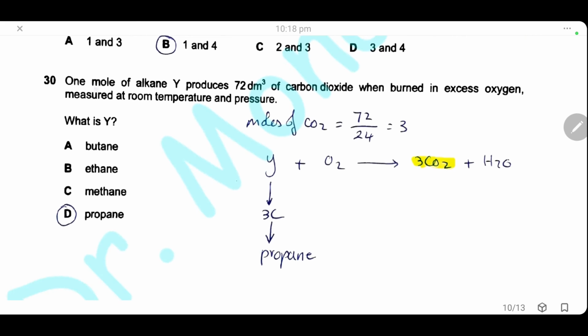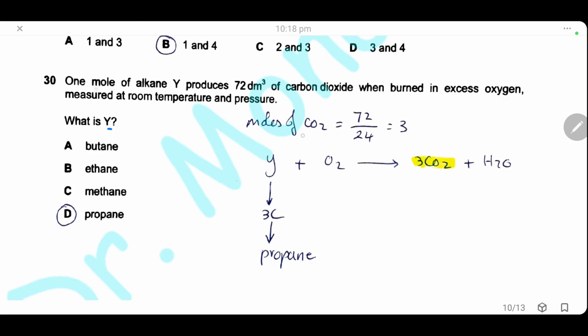Question 30. 1 mole of alkane Y produces 72 decimeter cube of carbon dioxide when burned in excess oxygen, measured at room temperature and pressure. What is Y? Here we have alkane Y burned in excess oxygen to give 72 decimeter cube of carbon dioxide gas.